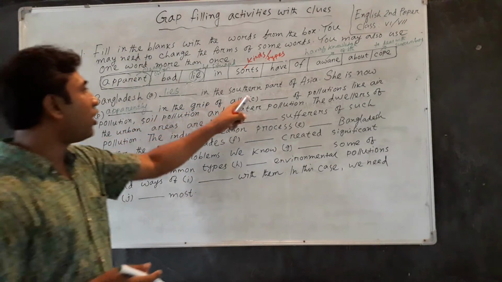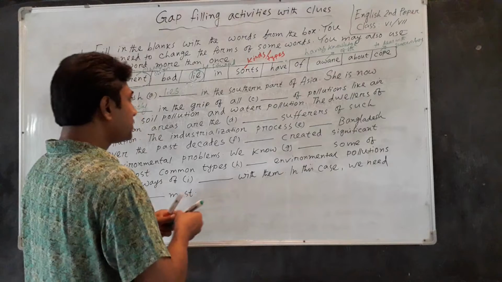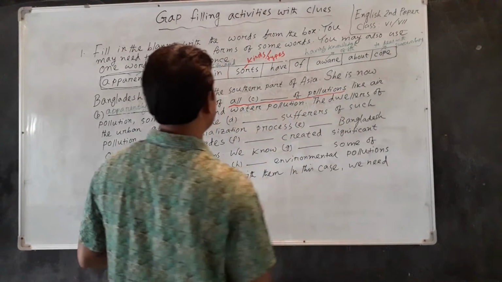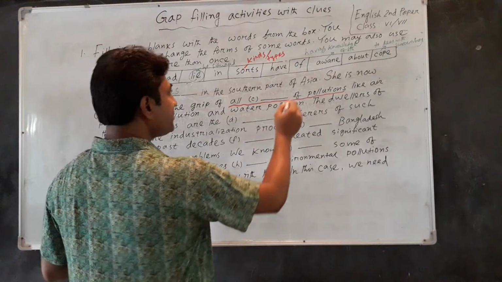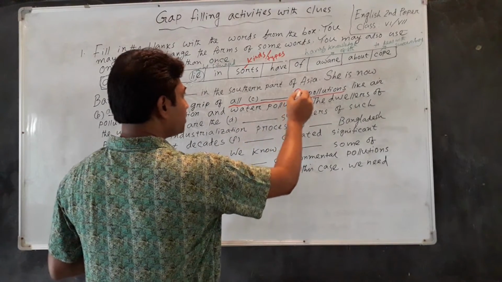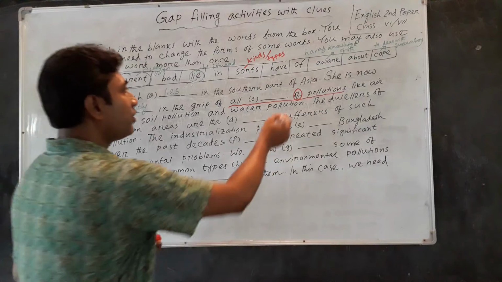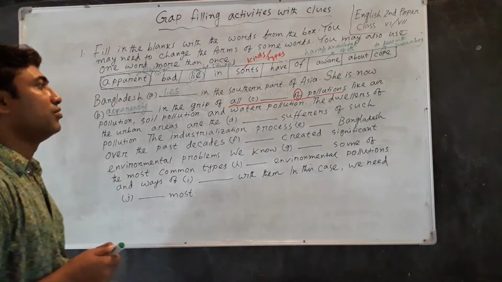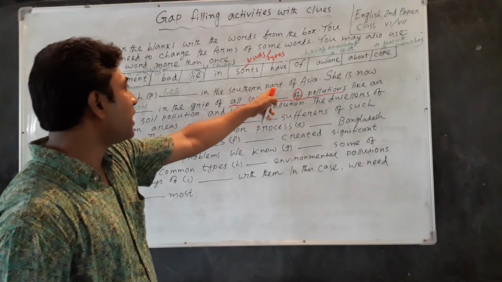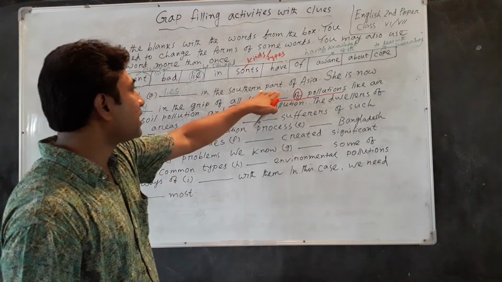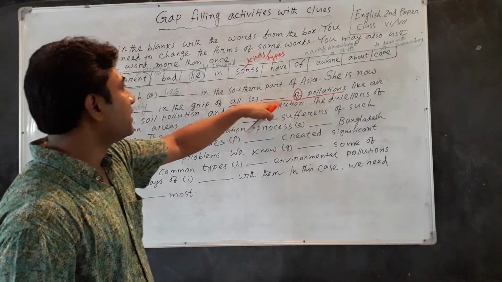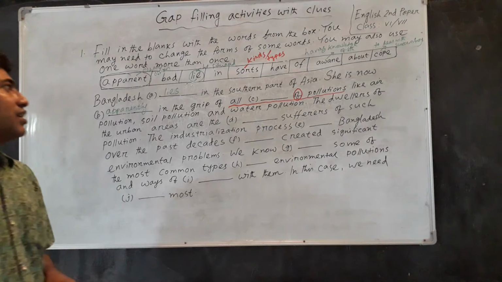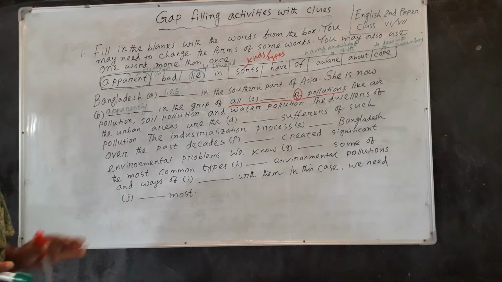In the grip of all dash. Dear students, look at the structure here: all dash of pollution. Here there is the preposition of, and before the preposition of we usually see the use of a noun. But in this blank we can understand from the sentence that a word like kinds, types will be used.